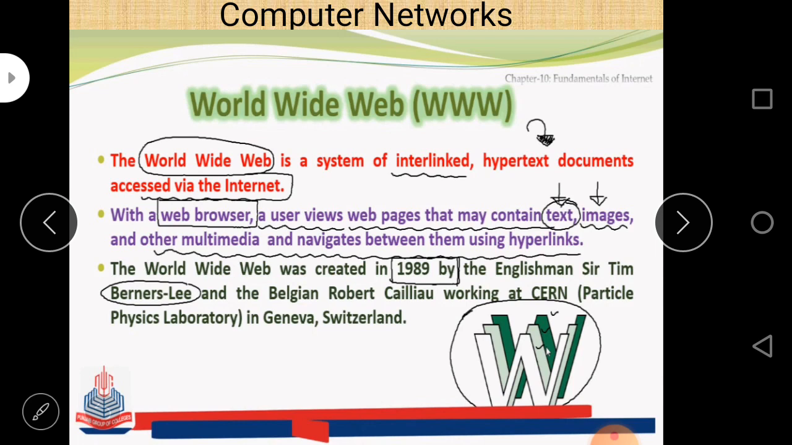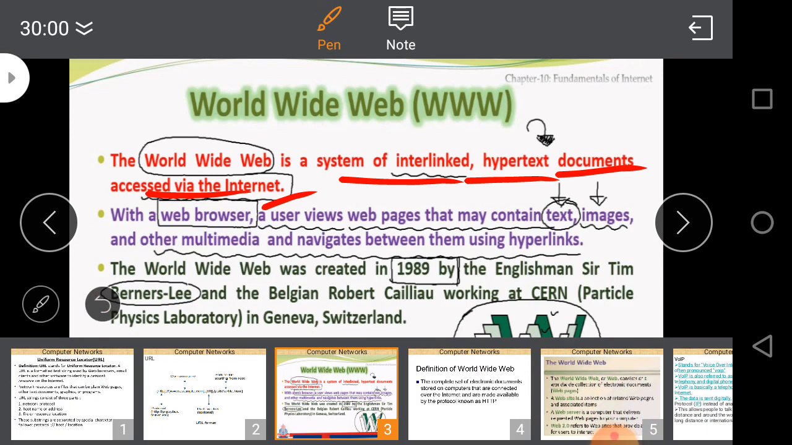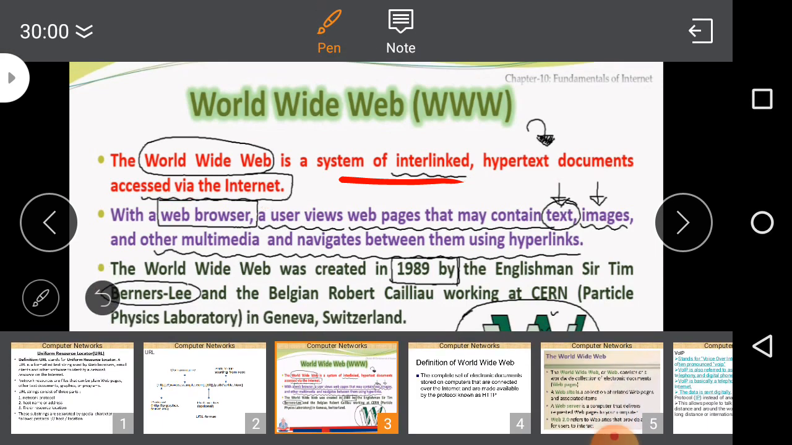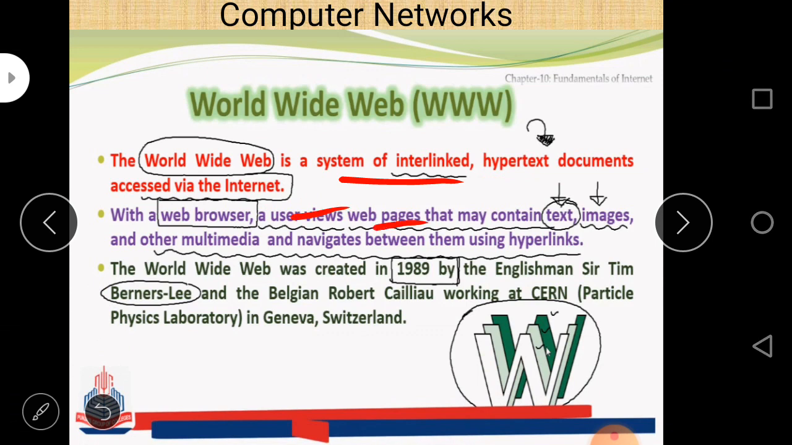Next is World Wide Web. World Wide Web is a system of interlinked hypertext documents accessed via the internet, and with a web browser, a user views web pages that may contain text, images, and other multimedia, and navigates between them using hyperlinks. The World Wide Web was created in 1989 by the Englishman Sir Tim Berners-Lee and the Belgian Robert Cailliau, working at the CERN Particle Physics Laboratory in Geneva, Switzerland.